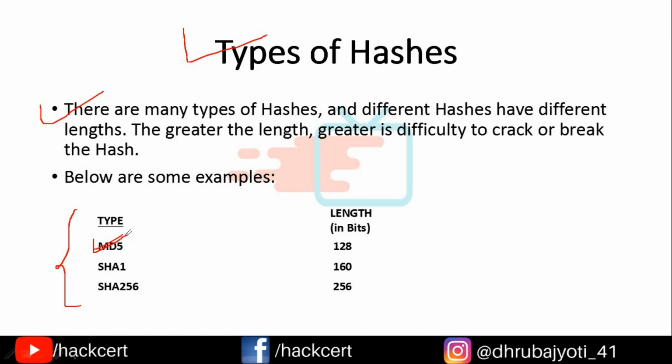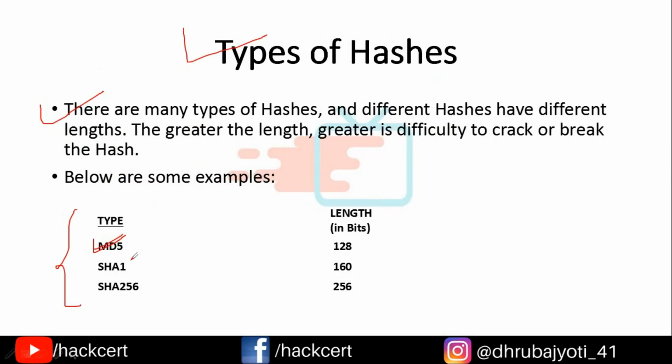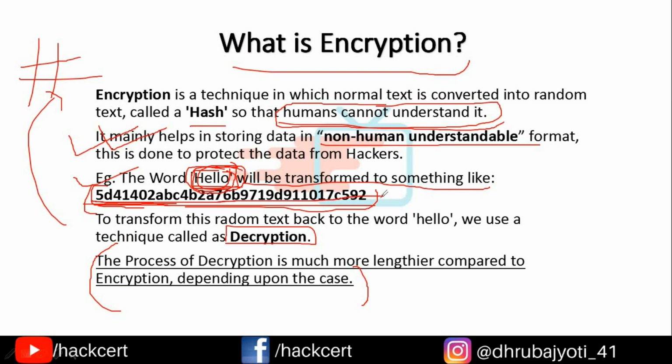That I had shown you just now. Over here you can see the hash that I had shown you right now. This hash is basically an MD5 hash, and as you can see, it is very simple. But if this same English word hello would have been converted into something like the SHA1 or the SHA256, then the length of this particular hash, which is over here, will be even much larger.